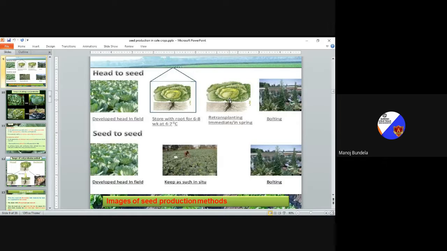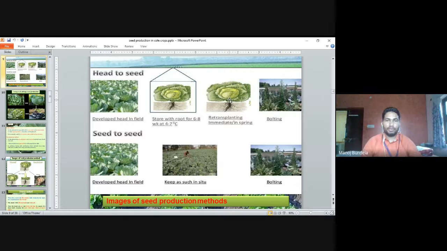In the head to seed method, first we sow the plants, then we harvest the heads with roots. Then in the next spring season we plant those heads with the roots again, and then the flowering will start. Seed to seed method means development of the head in the field.